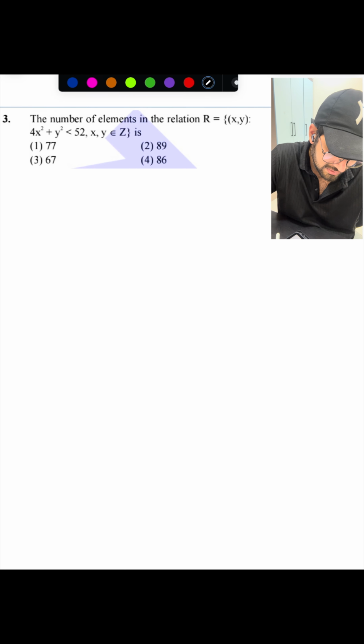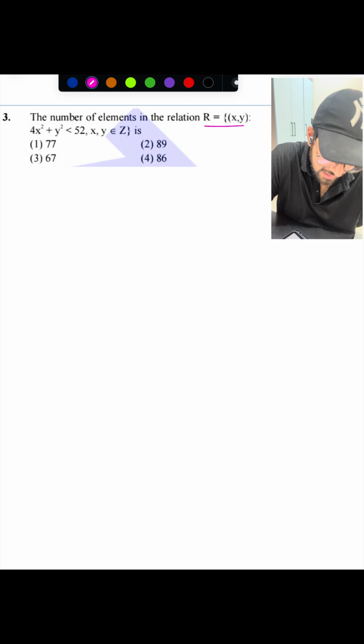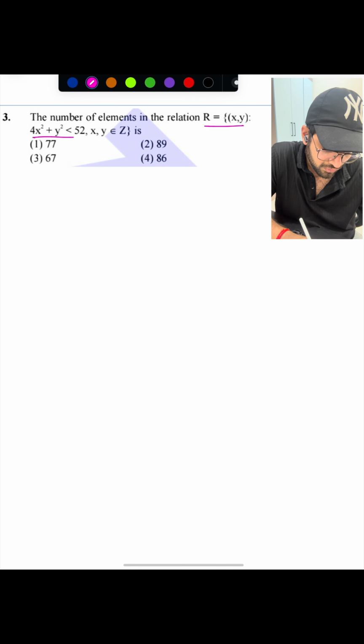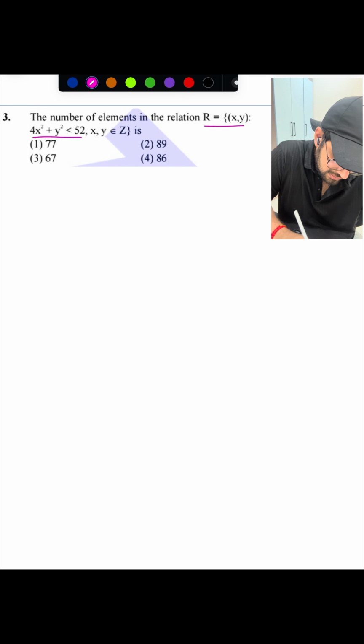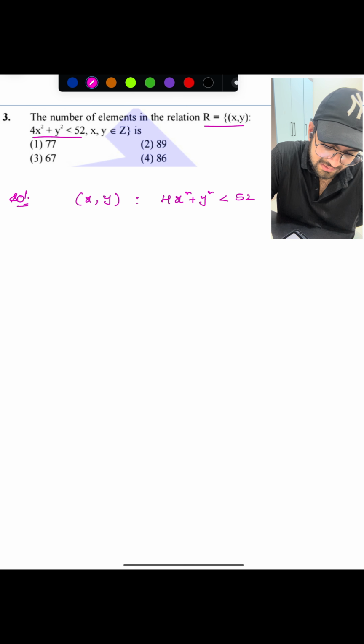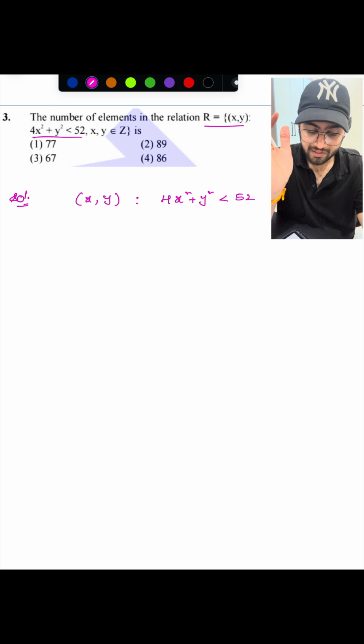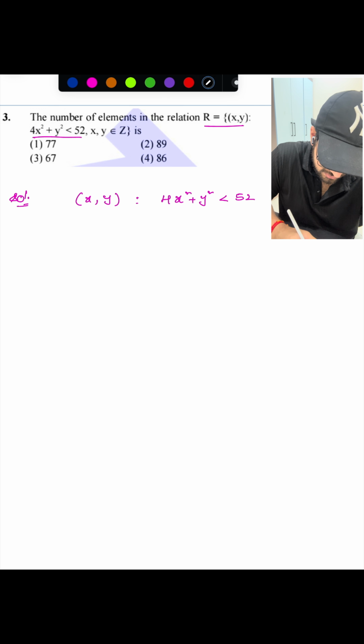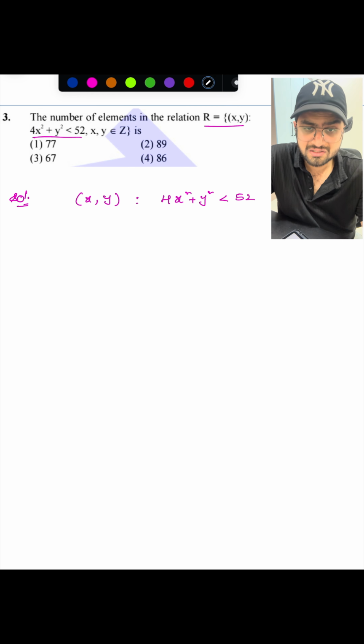So next, let's move to the next question. What is given here? The number of elements in the relation R equals {(x, y) such that 4x square plus y square is less than 52}. So you need to get the number of elements (x, y) such that 4x square plus y square should be less than 52, and x, y belong to Z. That means integers only, right? You only need to take integer values. So let's calculate it. It is also a pretty simple question. We need to just count the possibilities.